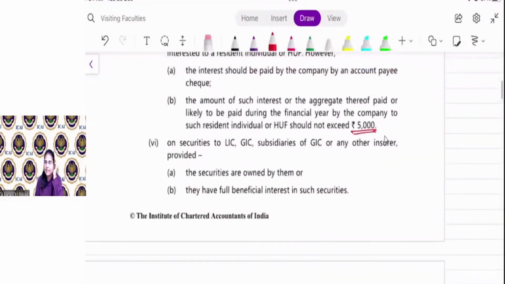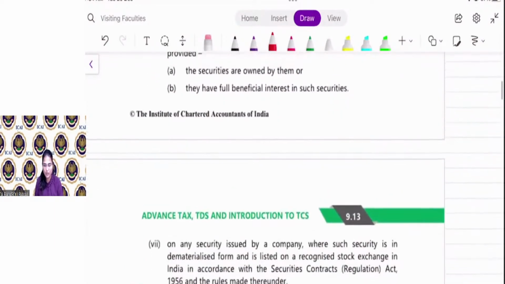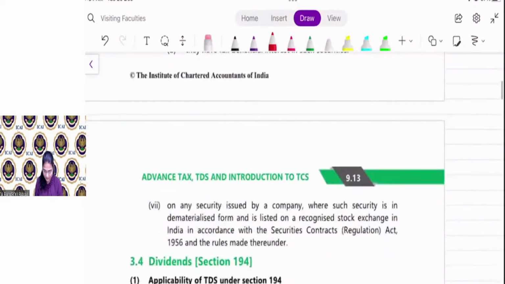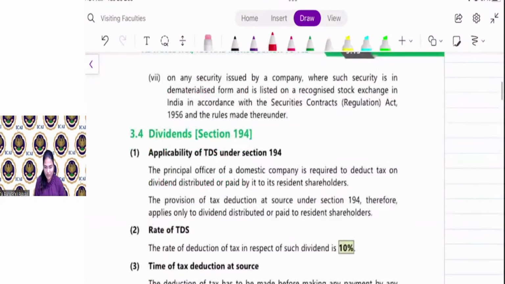On security to LIC, GIC, subsidiary of GIC or any other insurer, provided the securities are owned by them or they have full beneficial interest in such securities. Very good, everyone. On any security issued by a company where such security is in dematerialized form and is listed on a recognized stock exchange in accordance with the Securities Contracts Act and rules made thereunder. Here, no threshold limit is given, so on any amount of interest you have to deduct tax, except in the case of debenture, where a limit is given, that is 5,000.